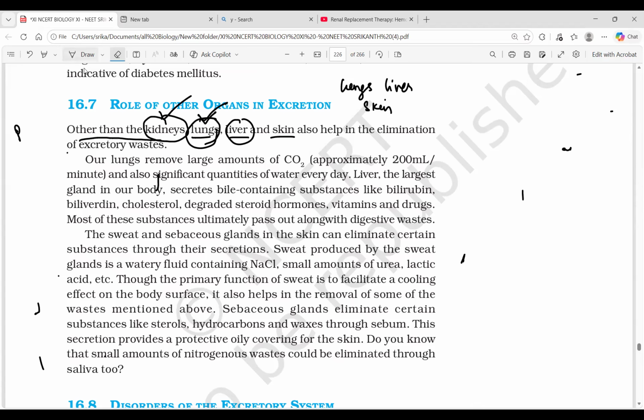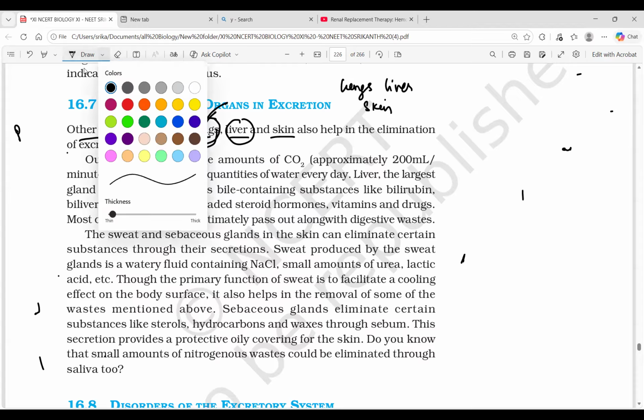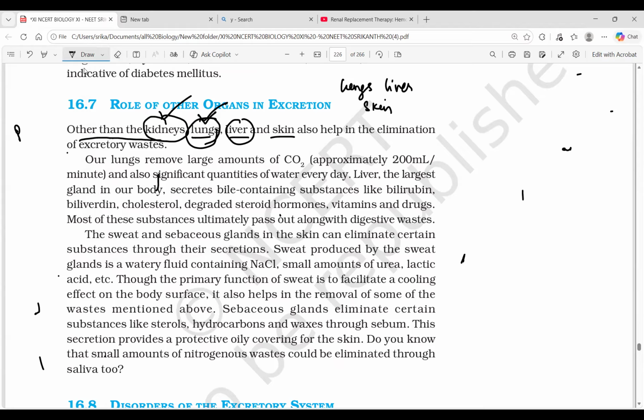So that is the total story behind this area. Let's now read the text here. Our lungs remove a large amount of carbon dioxide, approximately 200 ml per minute, and also significant quantities of water every day. So that is the story of the lung, which we have completed in detail now.